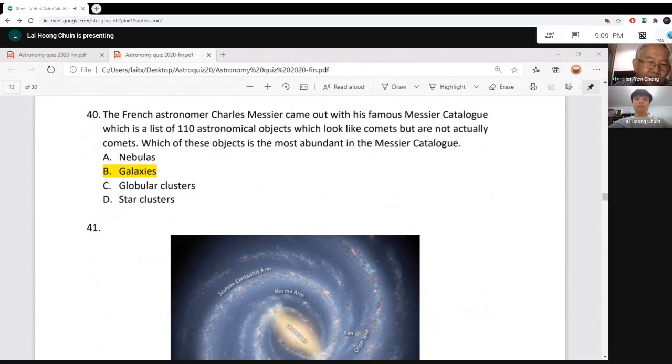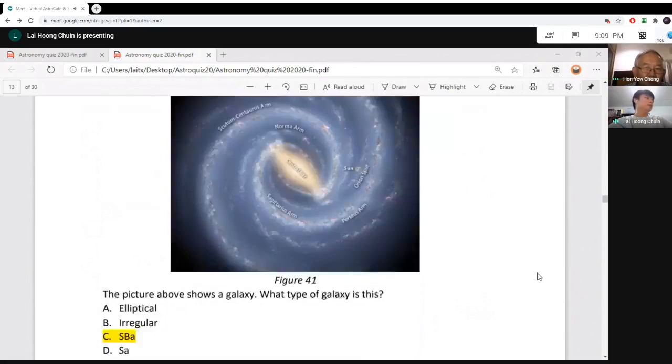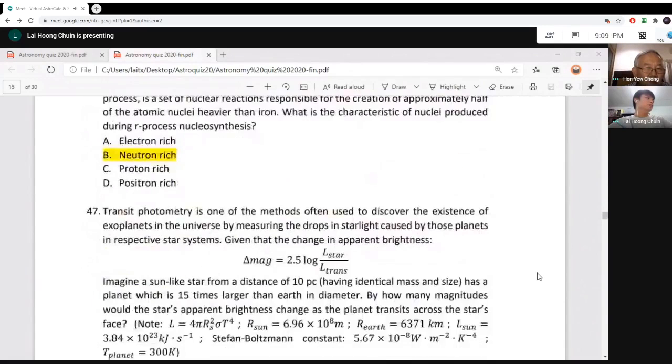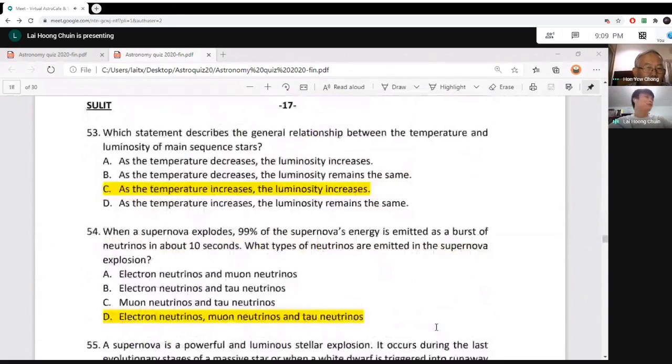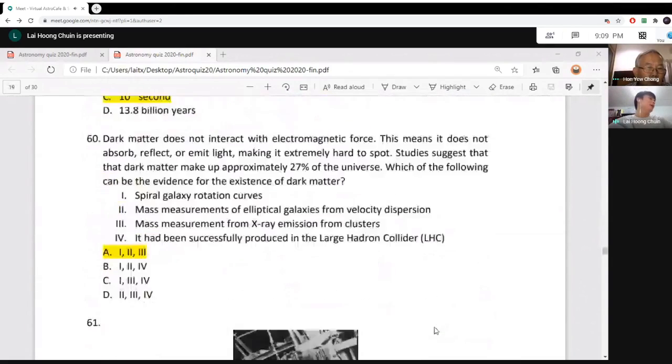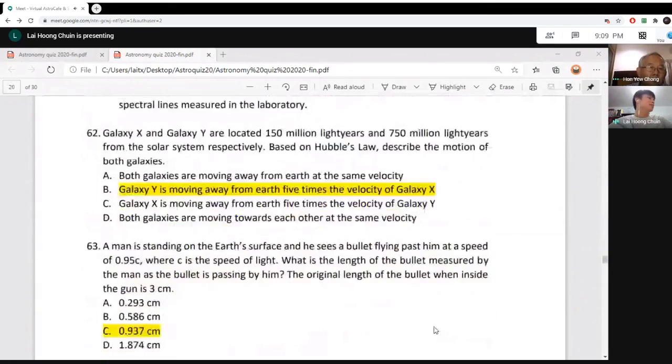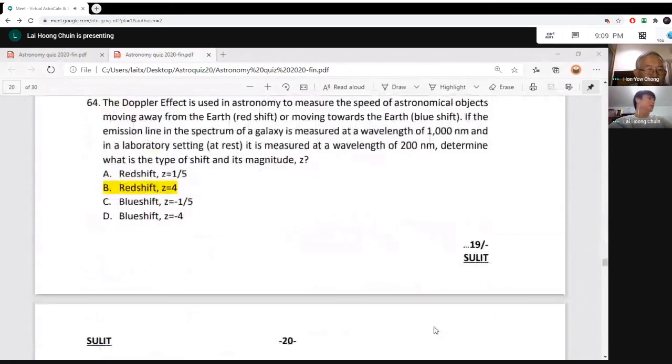So these are galaxies. B is the answer. Then we proceed to question number 64. It seems like for questions 41 to 50 something, everyone did quite well. So we have question 64 now about the Doppler effect, Dr. Chong.